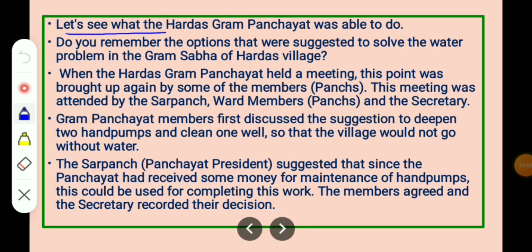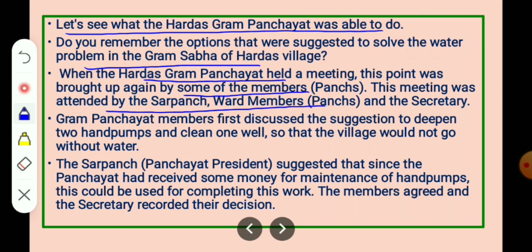Let's see what the Hardas Gram Panchayat was able to do. Do you remember the options that were suggested to solve the water problem in the Gram Sabha of Hardas village? When the Hardas Gram Panchayat held a meeting, the point was brought up again by some of the members, Panchs. This meeting was attended by the Sarpanch, ward members, Panchs and the secretary.